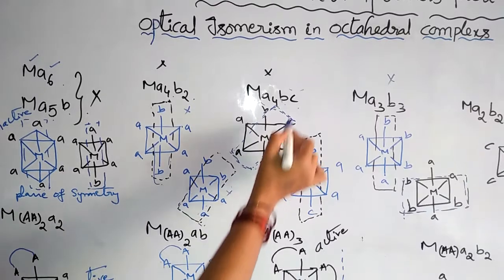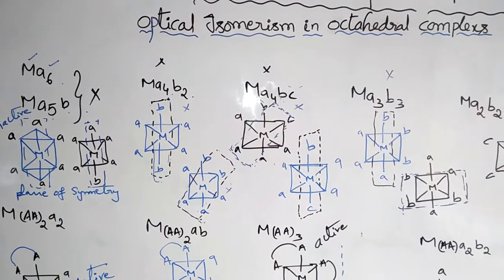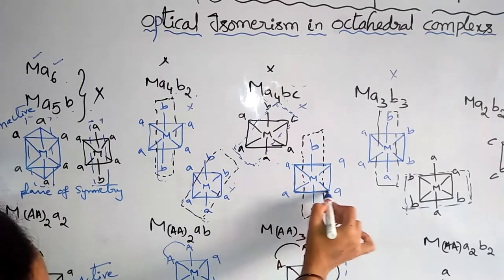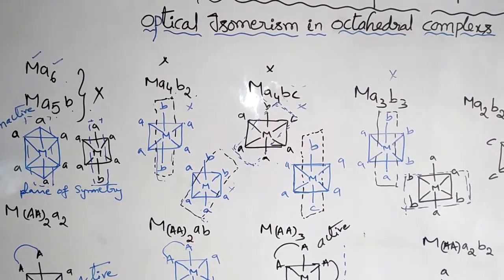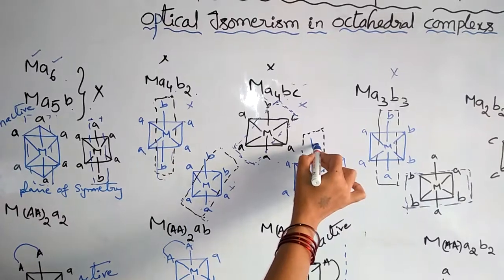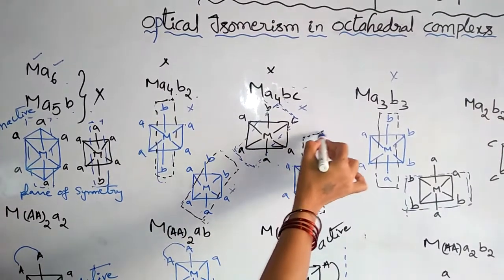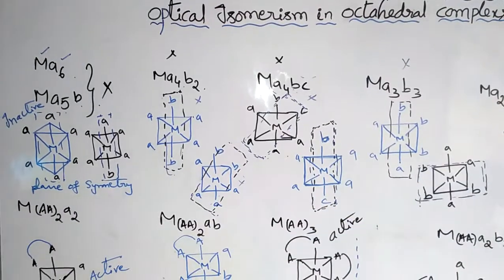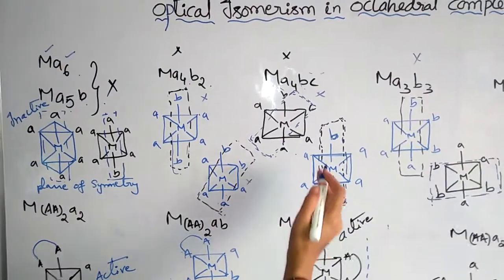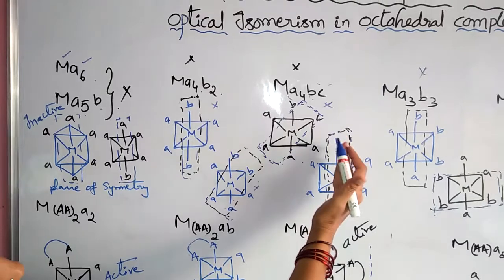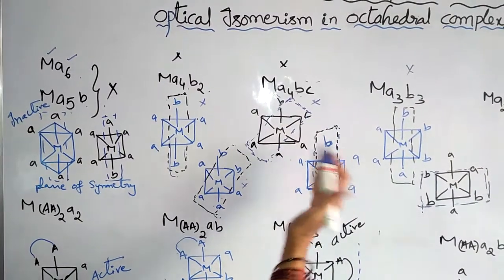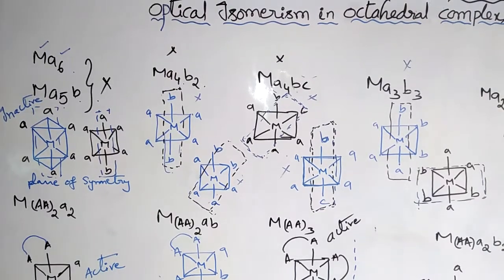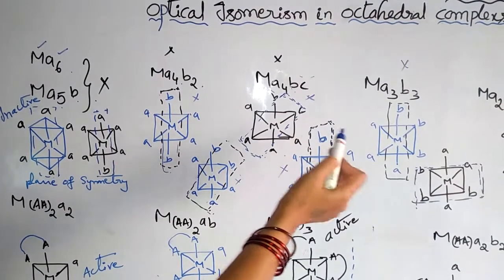So that's why this is also optically inactive. Next, in this way, here also, see here, this compound. Here we have to pass one imaginary plane. This plane can divide it into two equal halves. That's why this is also optically inactive.